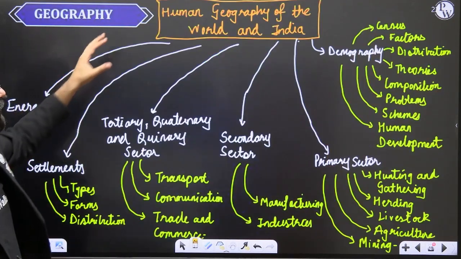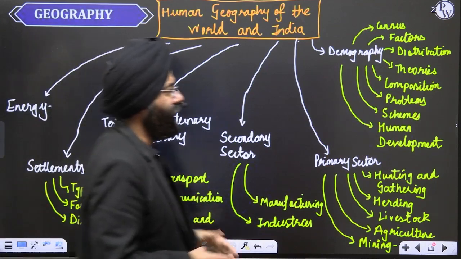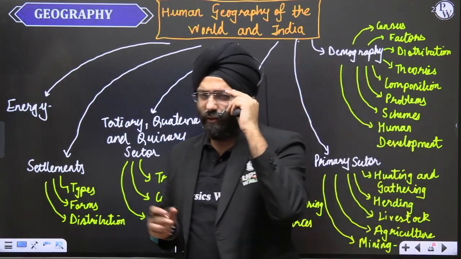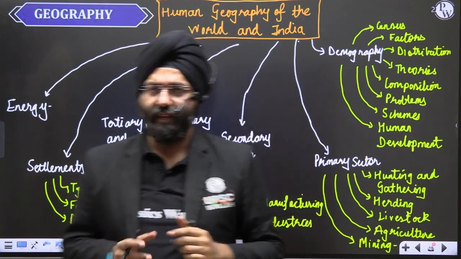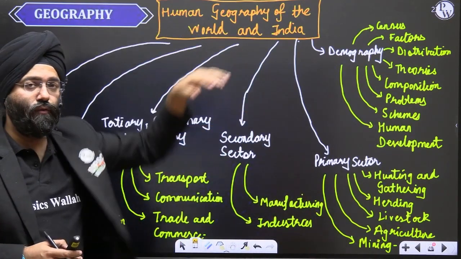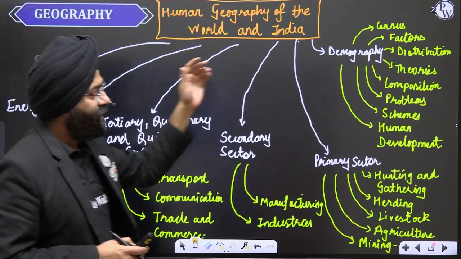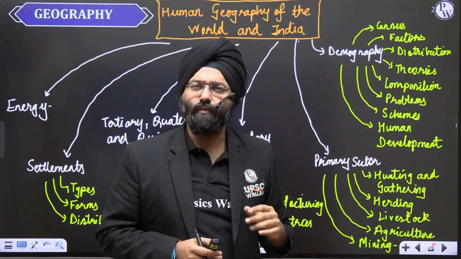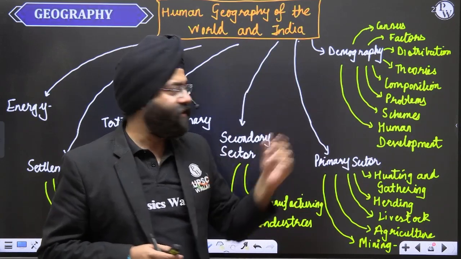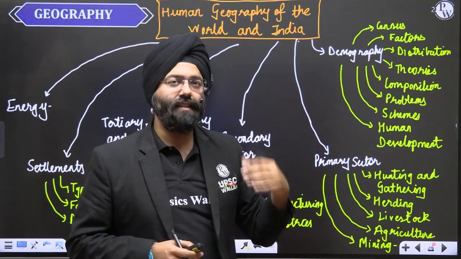Now comes the human geography of the world and India. Please remember, when the topic of human geography is covered, it is better to take India and the world together. Now over here, a lot of topics will be covered as per the UPSC syllabus. Like we are going to study demography. What is demography? The study of the population. Demo means your people, graphy means your study of the people.